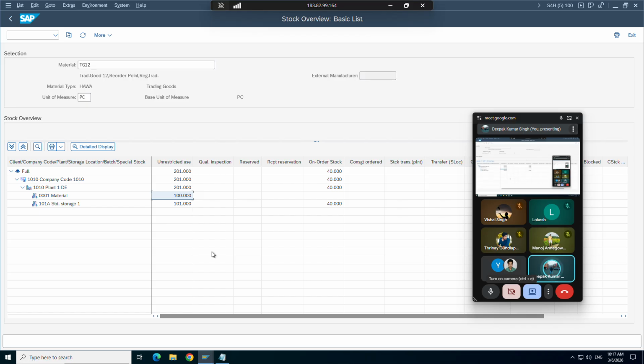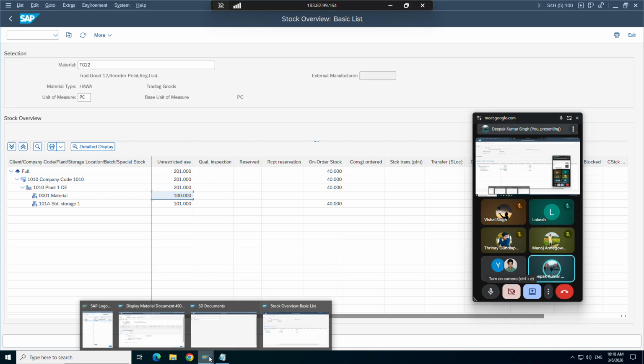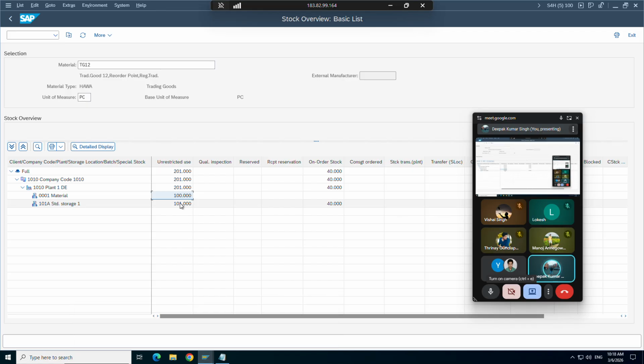But as I said, it doesn't mean if it is there, you can use it. There are some other availability configurations and parameters that will impact your sales order confirmation. Even if you see it, you may not be able to confirm or deliver. Why? Let's say a very basic example. The stock is there, but there is already one sales order opened, and that sales order already confirmed this quantity.